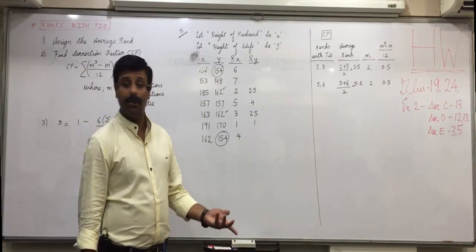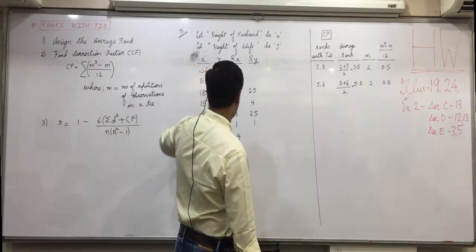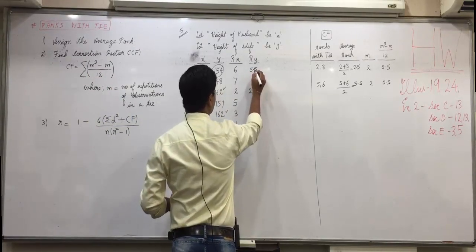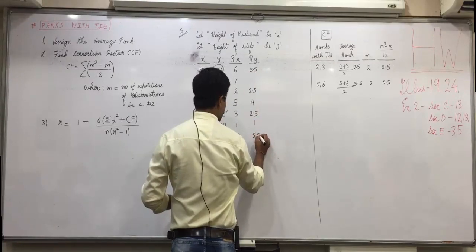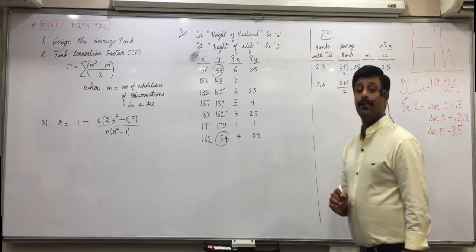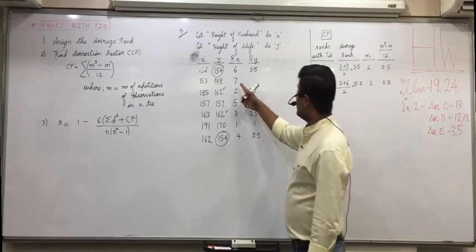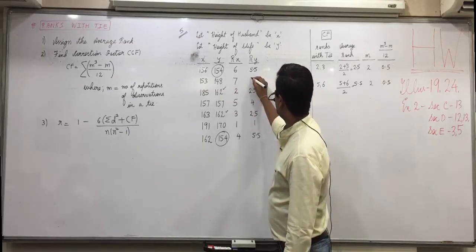Got it everyone? So what ranks will give to 154, both the numbers? 5.5. Valerie, what is the next rank we should give now? 7. Yes, 5 and 6 are covered here, so next we should get 7. 148 will get 7.